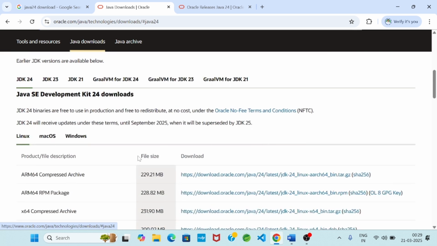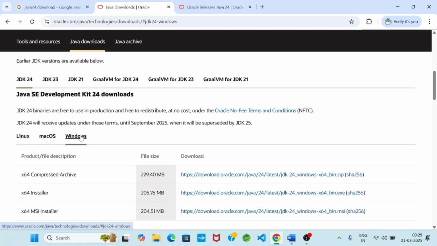You see there are three operating systems displayed: Linux, Mac, and Windows. I will select Windows, because we will download the JDK 24 software for the Windows operating system and then install it.